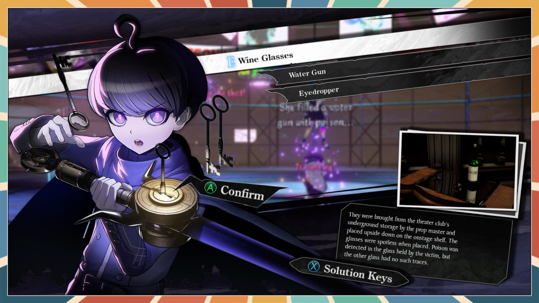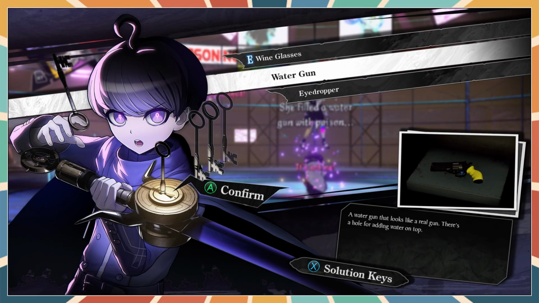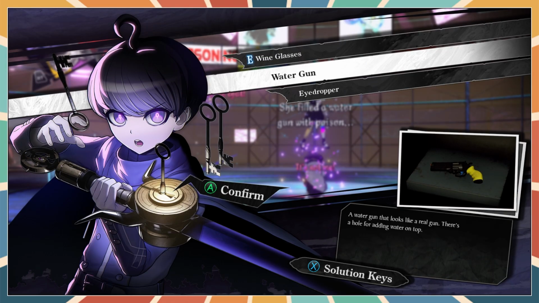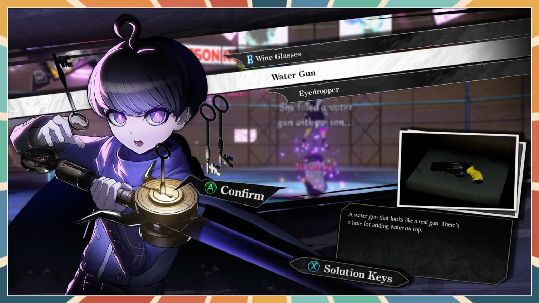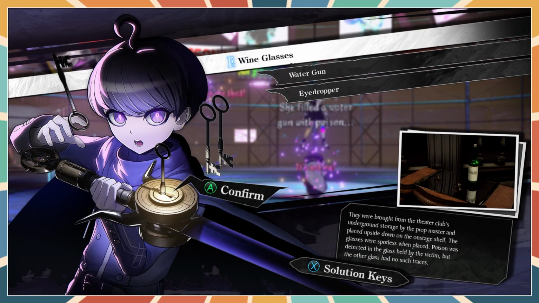Hang on. They were brought from the theatre club underground storage by the prop master and placed upside down on the shelf. The glasses were spotless and placed. Poison was detected in the glass held by the victim, and the other glass had no such traces. There was a hole for adding water on the top. An eyedropper used in science experiments that doesn't appear to have been used. I wonder whether... I don't know. Has this gun got anything to do with the case?